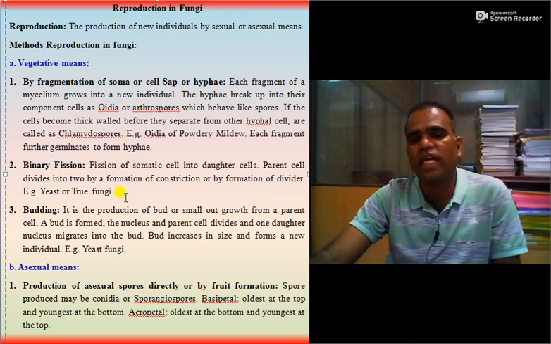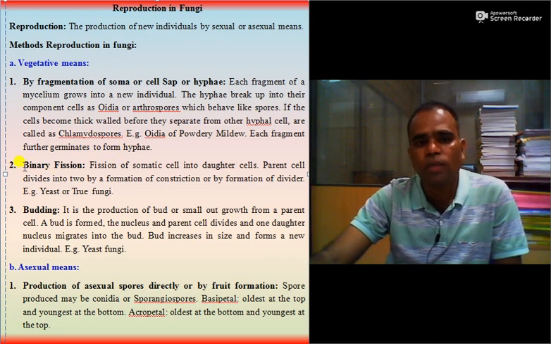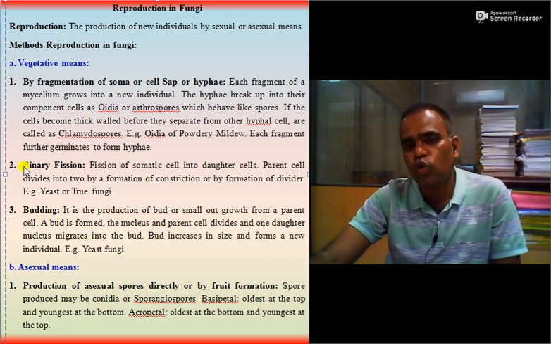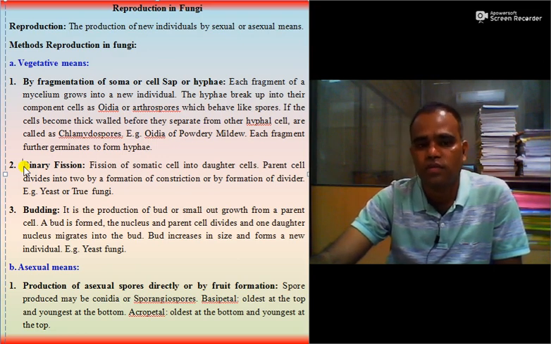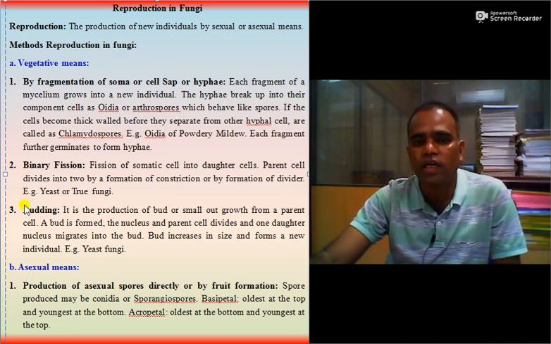Then the second one is binary fission. Fission of a somatic cell into daughter cells occurs. The parent cell divides into two cells by formation of a constriction or a divider. Example: yeast or true fungi. Then the third one is budding. It is the production of a bud or small outgrowth from a parent cell.